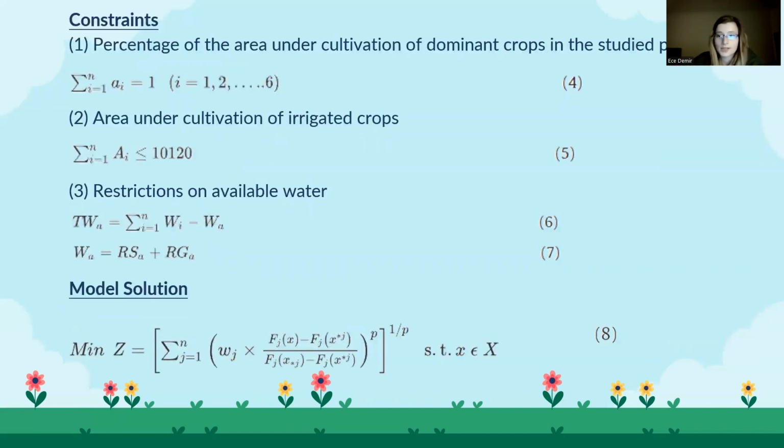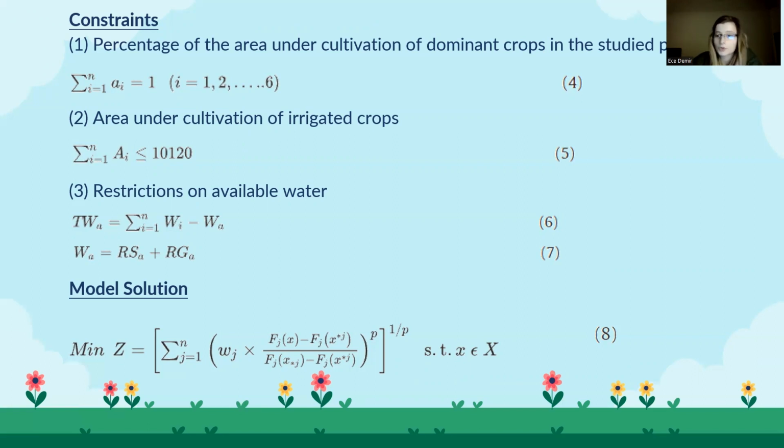Let's move on to the constraints now. The first constraint is the percentage of area under cultivation of dominant crops in the studied area. Based on this condition, the percentage of total area has to be equal to 1. The second constraint is for the total area under cultivation of crops, because there are only 10,000 hectares of area available. The third constraint is on the available water per hectare. WE is the water you use. WA is the available water per hectare. There is surface water and groundwater involved in the available water variable.